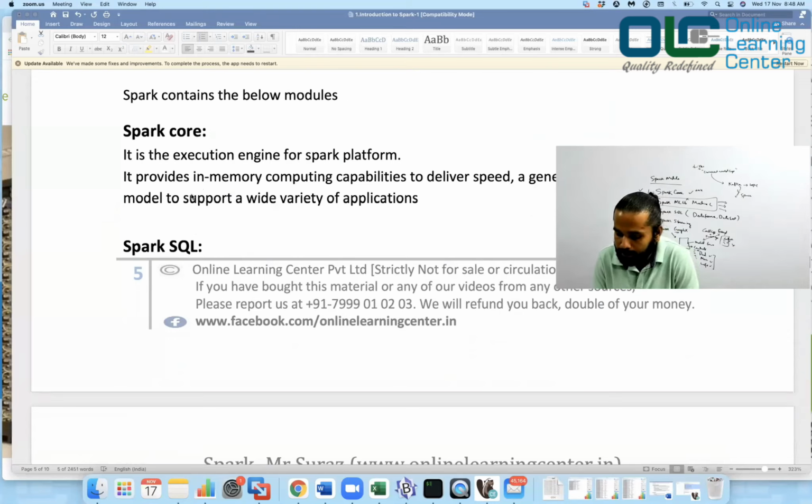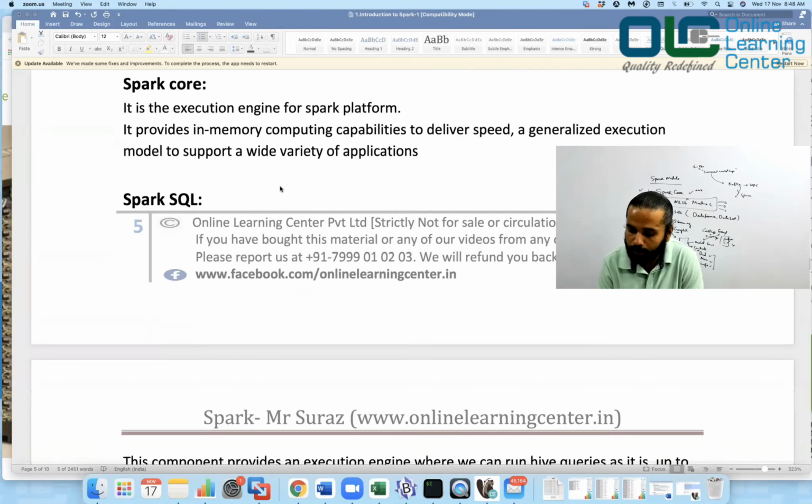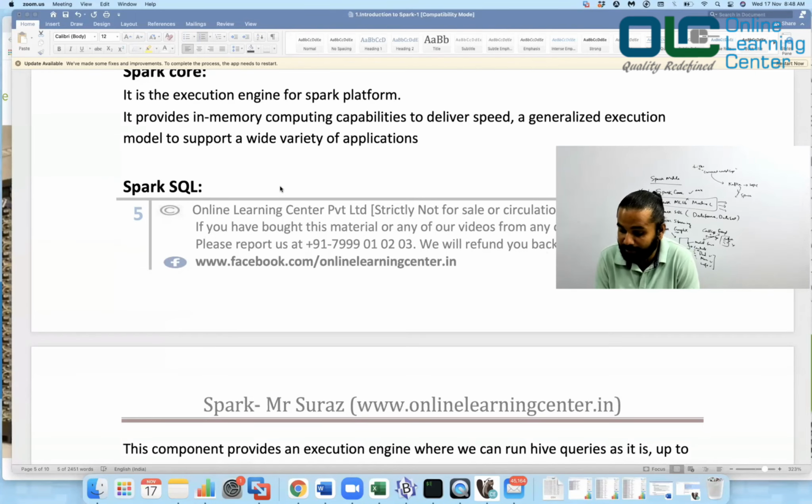Now, Spark contains the below modules: Spark Core. It is the execution engine for the Spark platform, and it provides in-memory computing capability to deliver speed, and a generalized execution model to support a wide variety of applications. So remember one thing: whenever you are learning Spark, you should basically focus on learning Spark Core first. If you are good at Spark Core, everybody would hire you, because writing DataFrame and Dataset code is hell easier than writing Spark Core code.